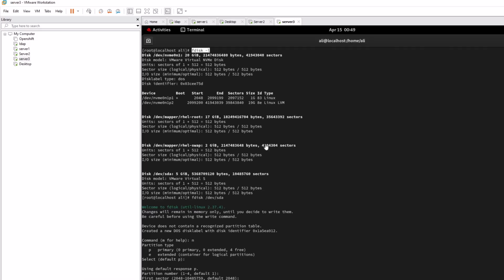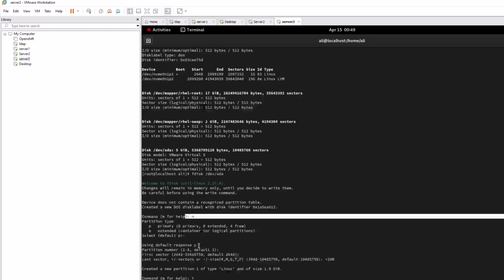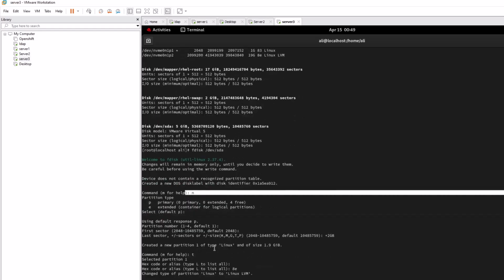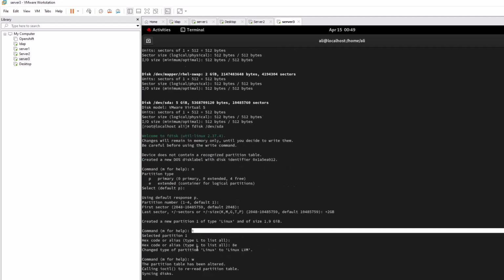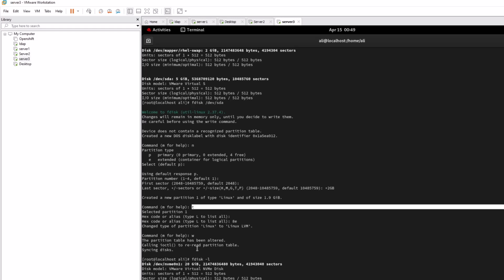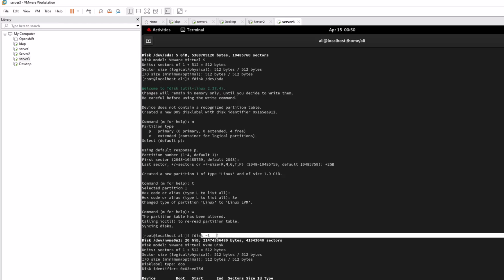And then you have to type a command called fdisk /dev/sda. It will show you. Then I proceed with a new partition here. And then I type t for what type of partition I'm going to use. So 8e is for LVM, so I type 8e here, and then I write it.